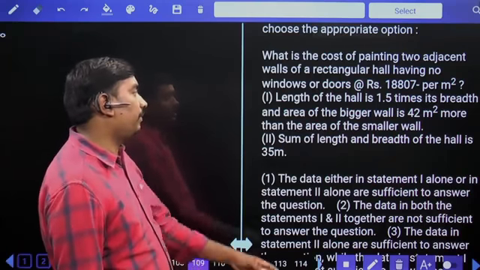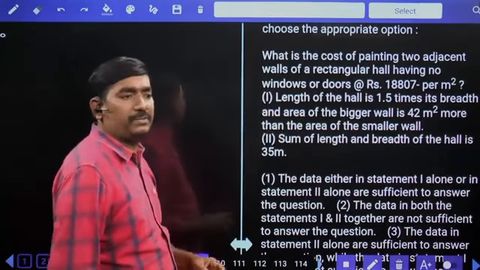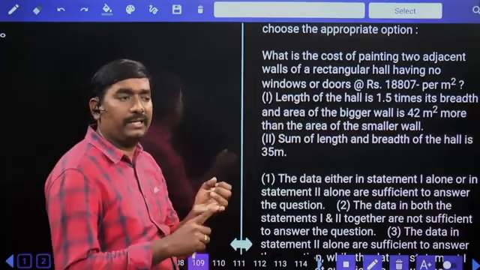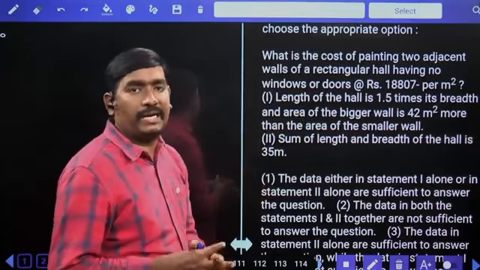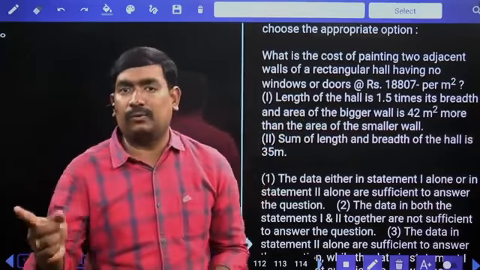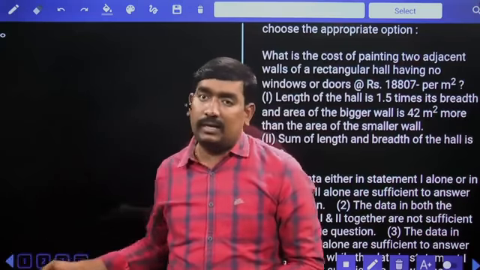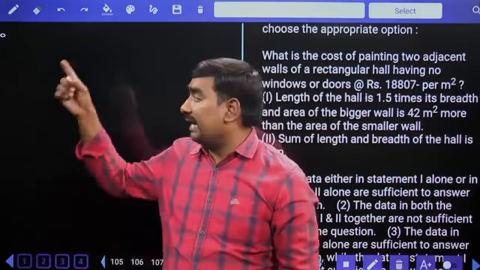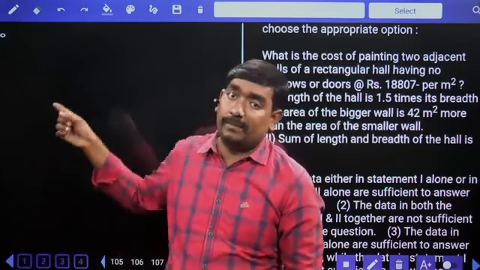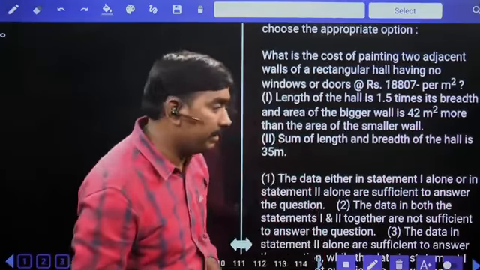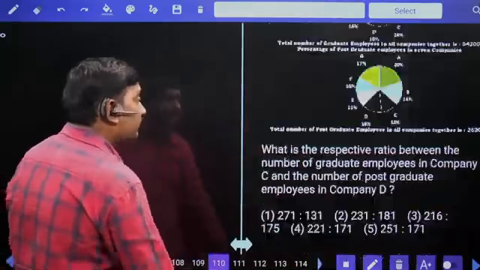So if you observe here, in both statements 1 and 2, you are only aware of length and breadth, but there is no height given. If you want to consider the two adjacent walls, one wall has length by height, the other breadth by height. I don't know what the height is here, so it's not possible to get the answer.